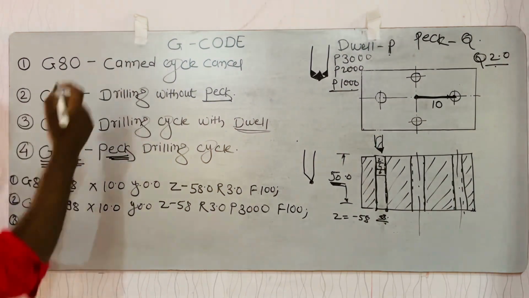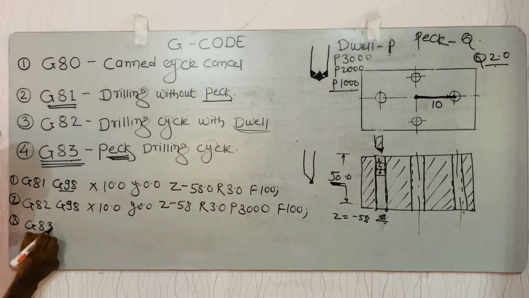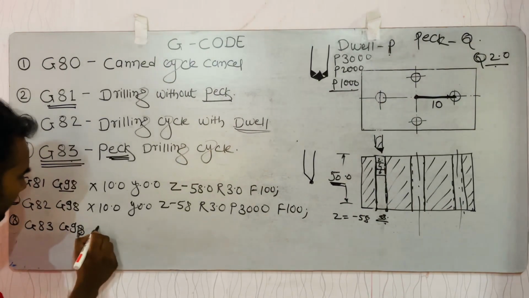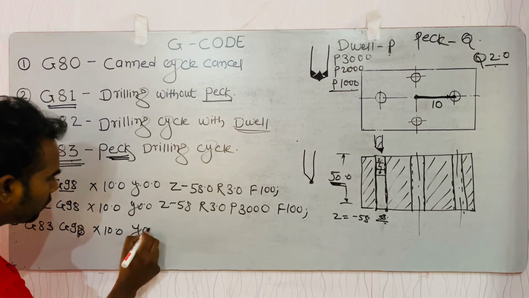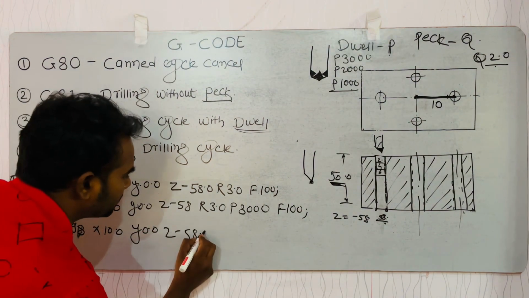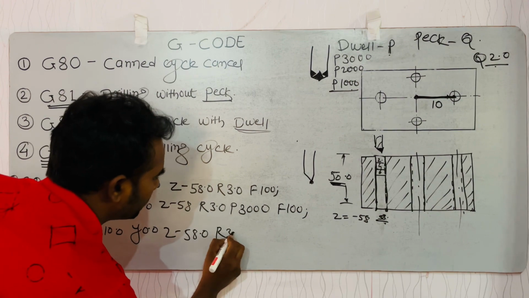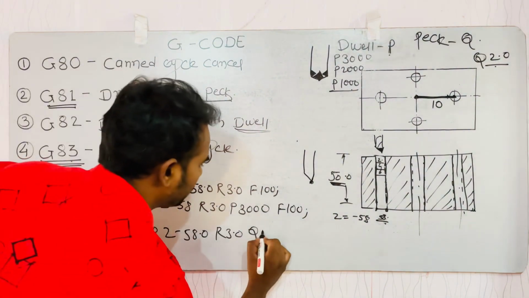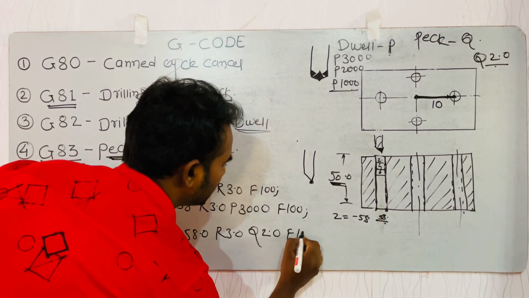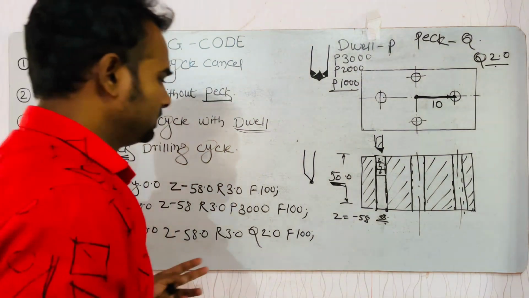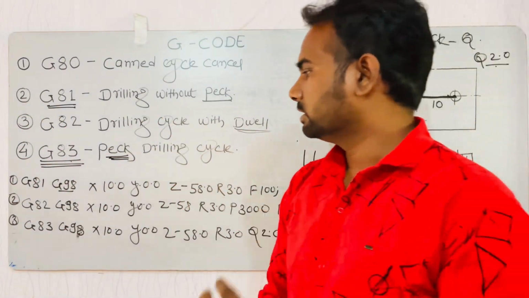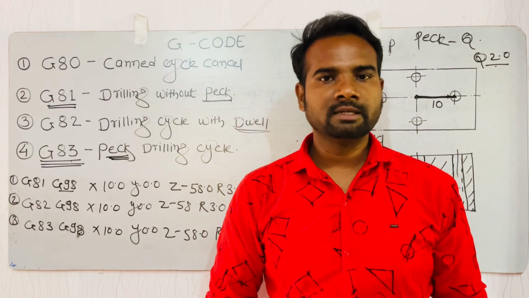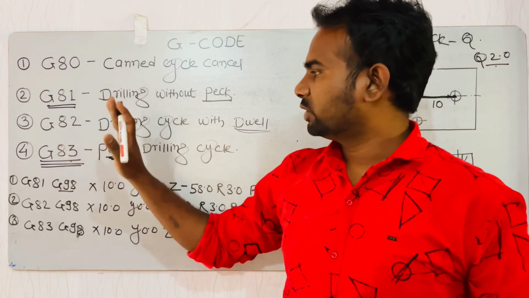The block of G83 will look like this: G83, G98 retract to initial point, X 10.0, Y 0.0, Z minus 58.0, R 3.0, and Q. How much is Q? You can give 5, 2, 3, anything. Q 2.0 and feed 100. Like this the operation of G83 is carried out. This is the use of G80, G81, G82 and G83 cycles.